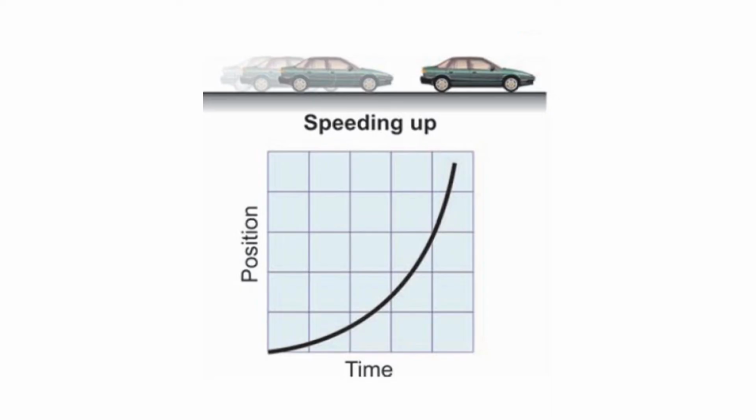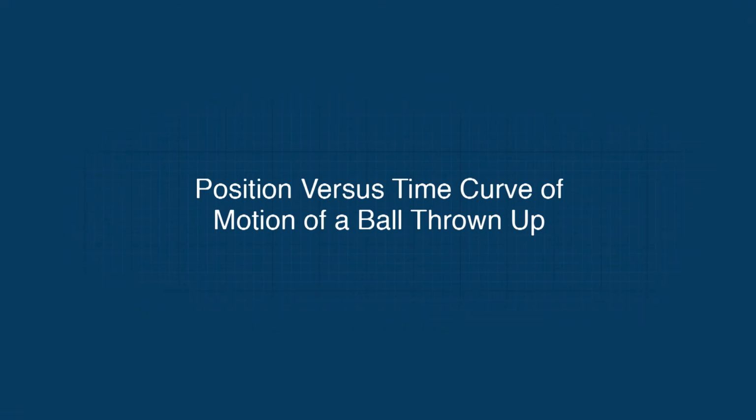Position versus time curve of rectilinear motion of a car. If a car starts from the origin and moves only in the positive direction of s axis, then its position versus time curve will be like the one in the figure. Position versus time curve of motion of a ball thrown up.